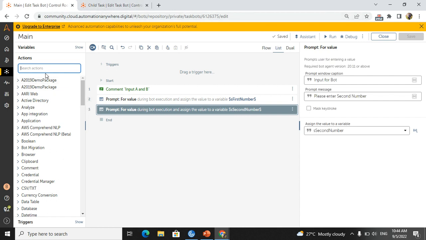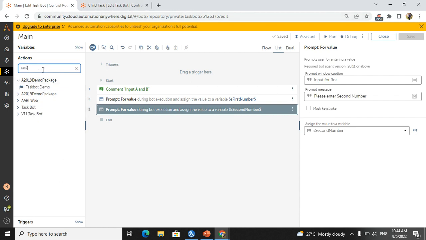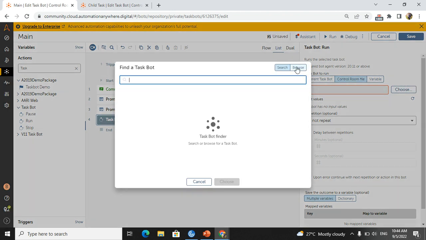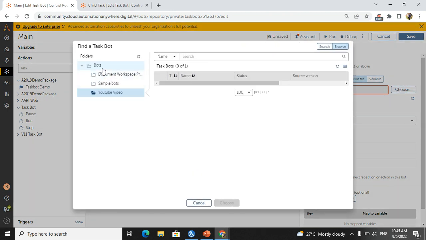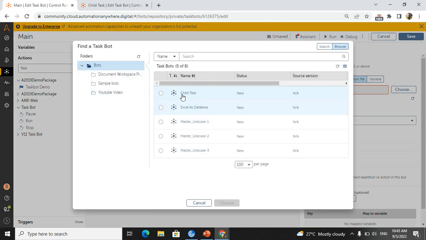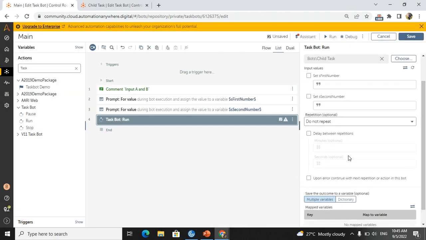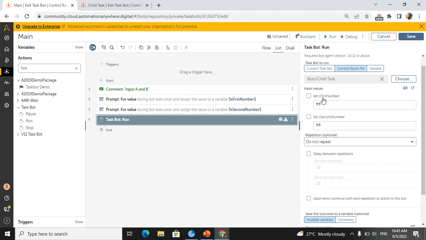For that we have the task bot run. Here in the control room file, choose the child bot, child task. If you see here, it is showing set first number, set second number. But we have created three variables in the child task, correct?